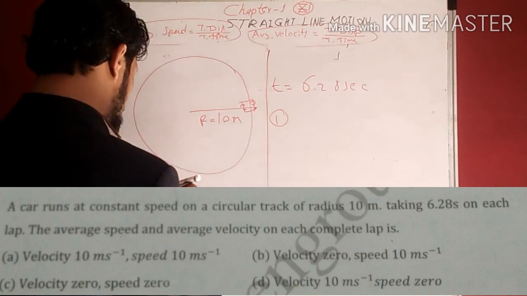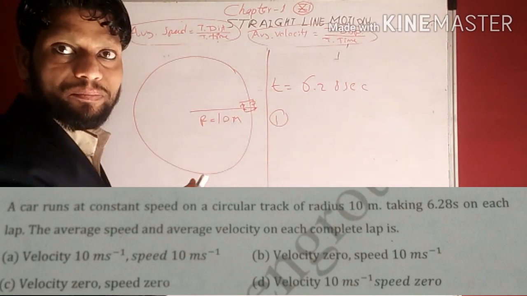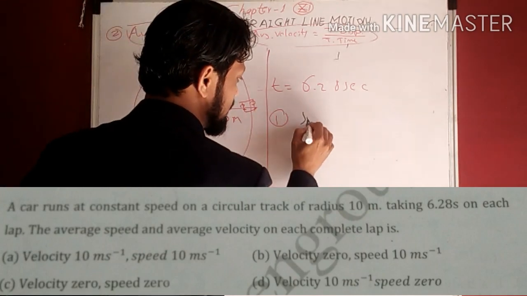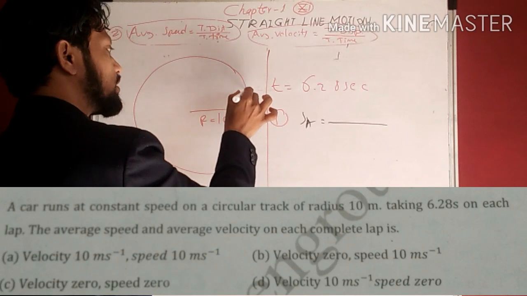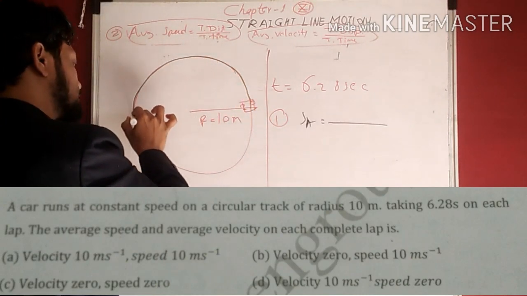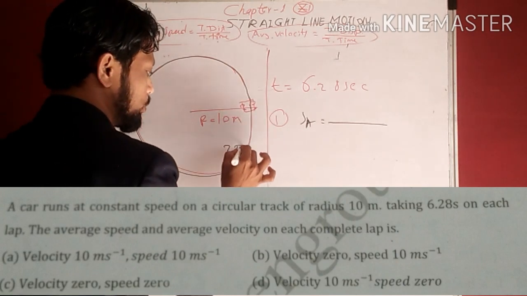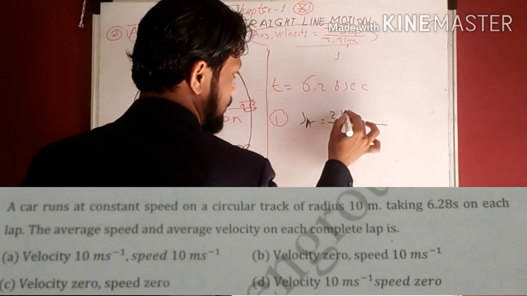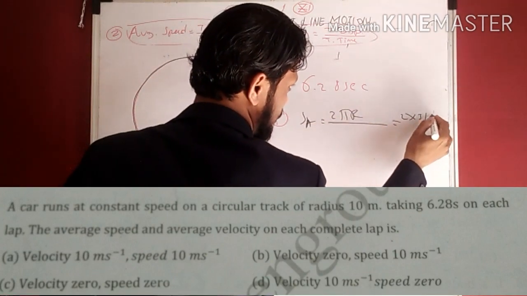We'll find first average speed by using the formula. Average speed is equal to total distance upon total time. So average speed is equal to total distance, complete circle distance. Suppose the car is running along circular track. Complete circle is 2 pi r, distance is 2 pi r. What is value of pi? 3.14.